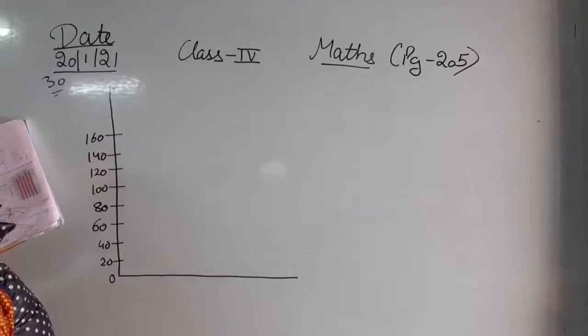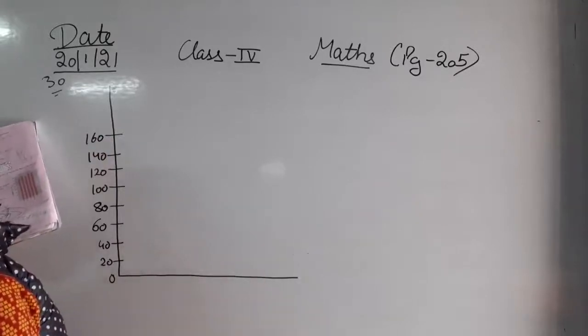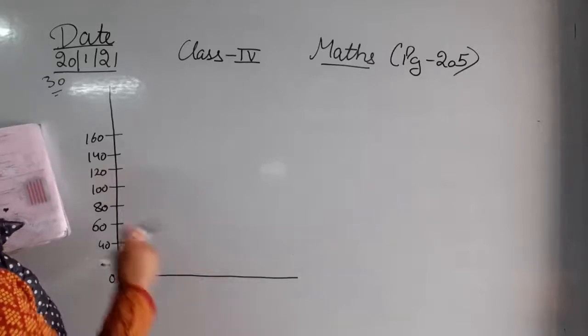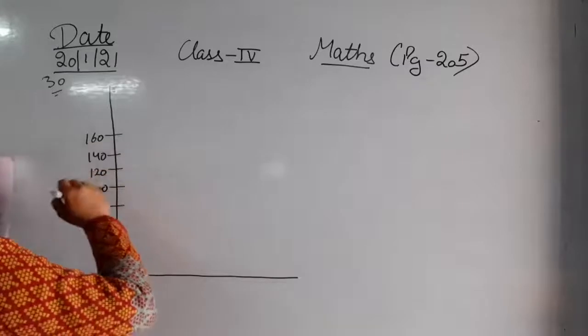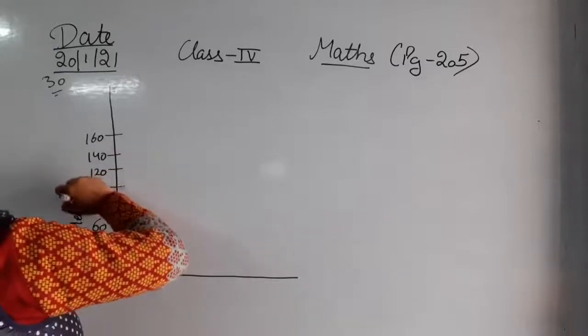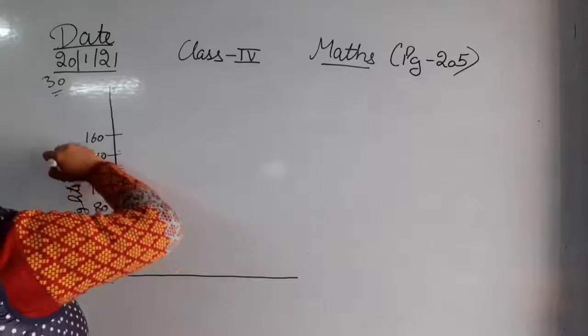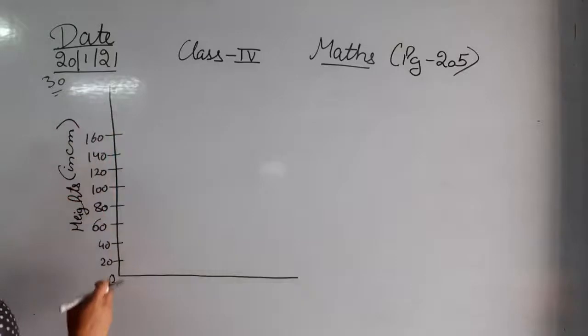Next, here they have just given the heights of different students with the names. So the first name is of Kavita and Kavita is, okay, this is height in centimeter. This is the height in centimeter. So this is the height of the students that is given in centimeter.